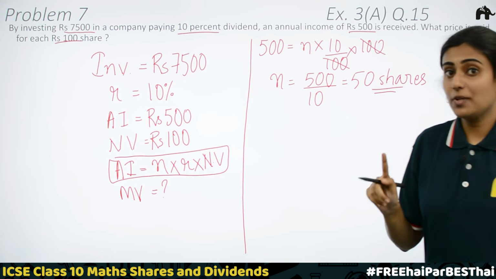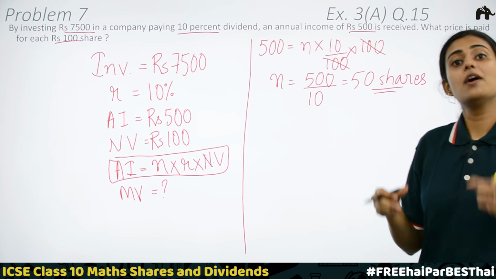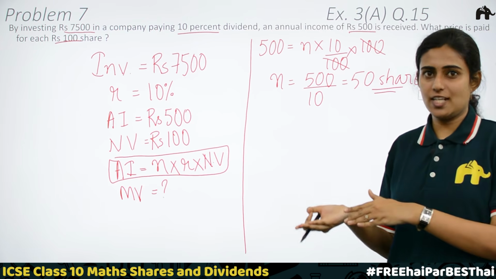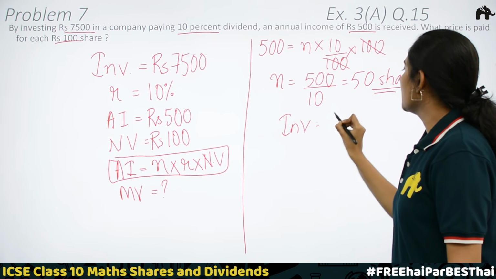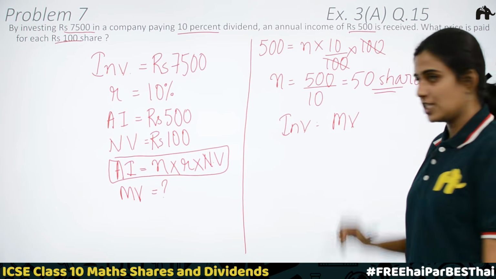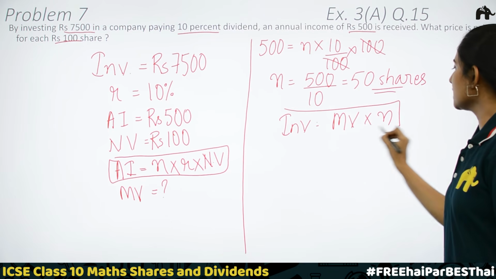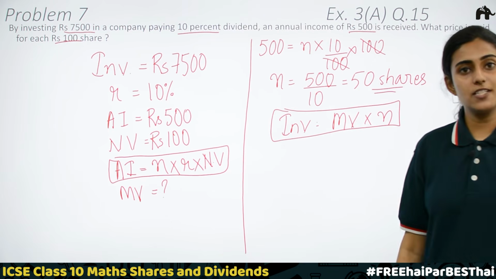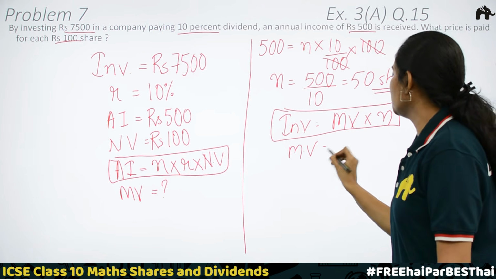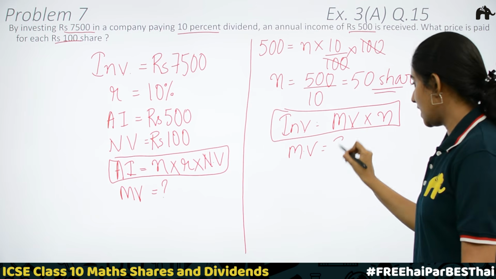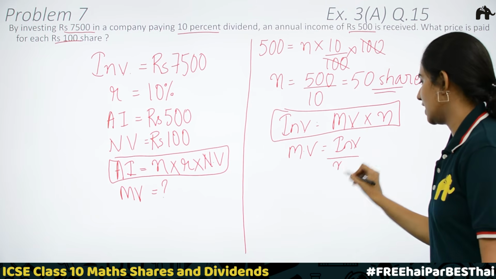The first formula we studied was sum invested is equal to market value into number of shares. Right? Investment is equal to market value of one share into number of shares. From this, we can make an expression for market value of one share. Market value is equal to investment divided by number of shares.